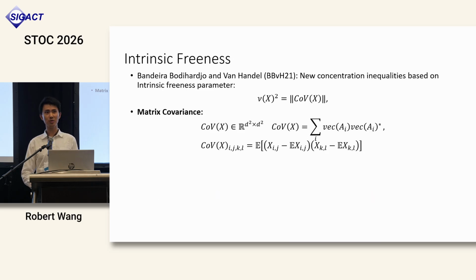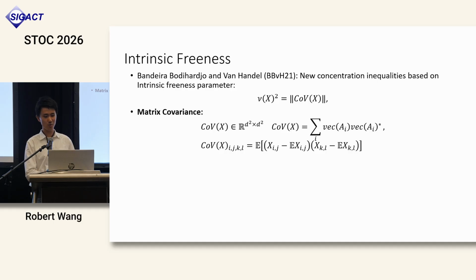To address this question, recent work by Bandeira, Boedihardjo, and Van Handel proved a new set of strong matrix concentration inequalities based on a new matrix parameter called the intrinsic freeness parameter. To explain this, we define the quantity nu_X squared to be the maximum eigenvalue of the d squared by d squared covariance matrix of the entries of X. You can also think of this matrix as just the sum of the outer products of the vectorizations of these coefficient matrices.